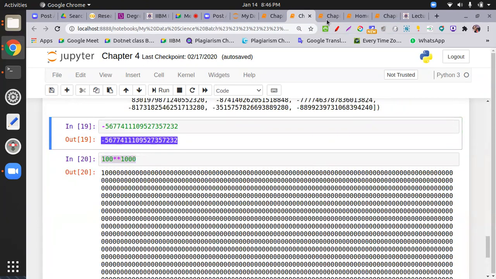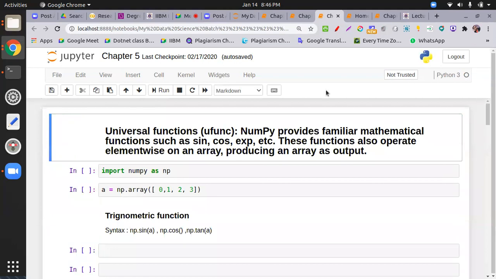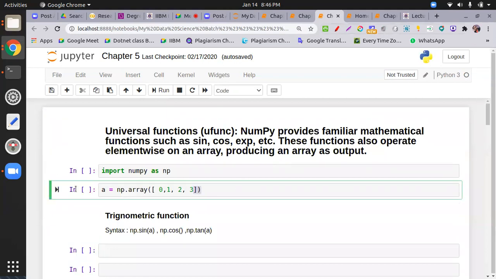Okay, now moving to some trigonometric functions. You guys all know what a trigonometric function is. So rather than discussing the trigonometric function, I will show the use over here. All right, so let me see what I do. First of all, I'm just opening.